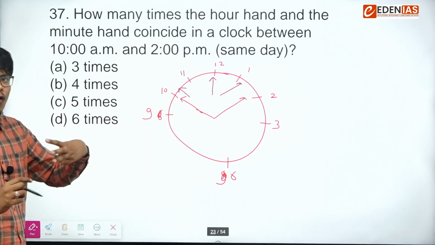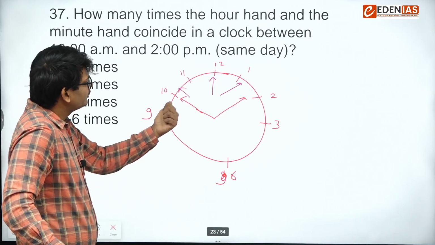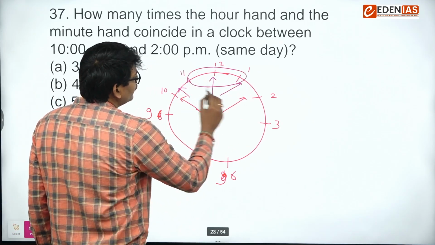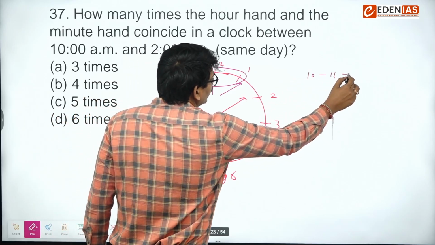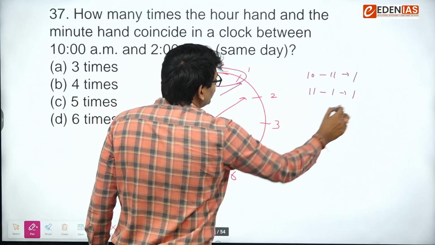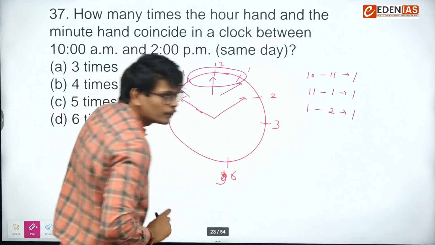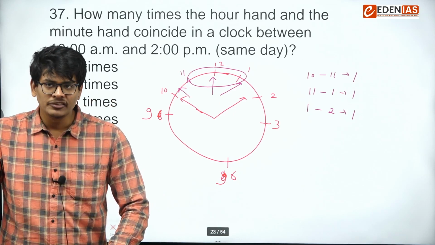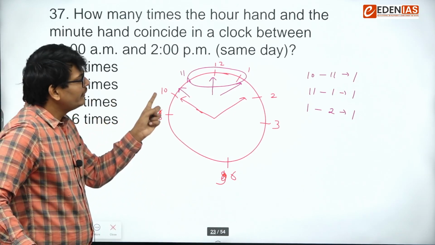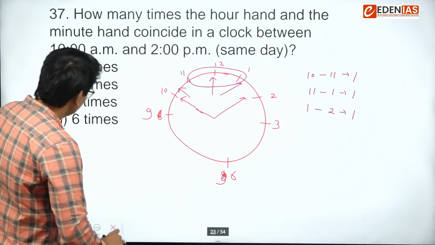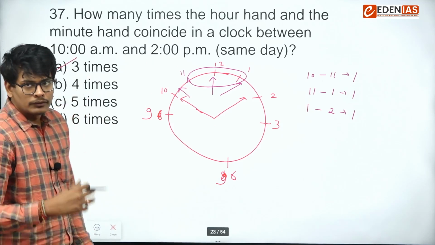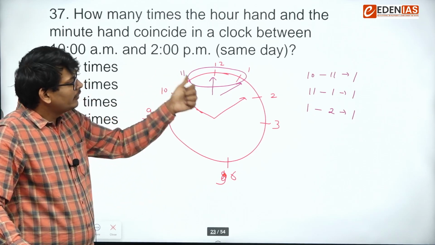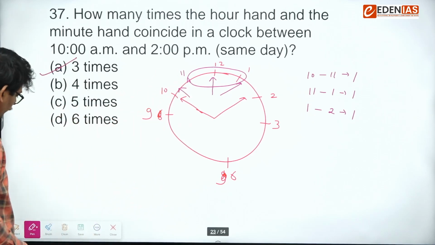So they coincide only 3 times. First coincide between 10 and 11. Another coincide is only one time between 11 to 1. So 10 to 11 one time, 11 to 1 one time, and 1 to 2 one time. Okay, that's why the total number of times they meet is only 11 times, because they meet only one time between 11 to 1. So that's why answer was 3 times. But mostly students end up marking as 4 times, because they considered 11 and 1 2 times. Next.